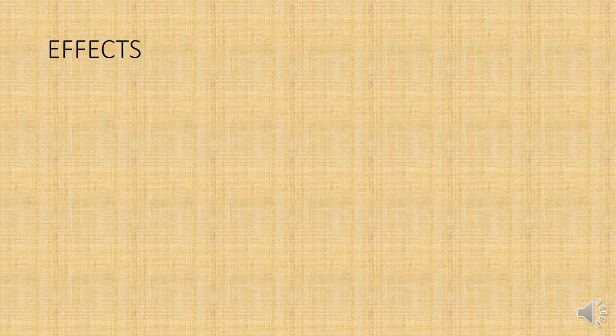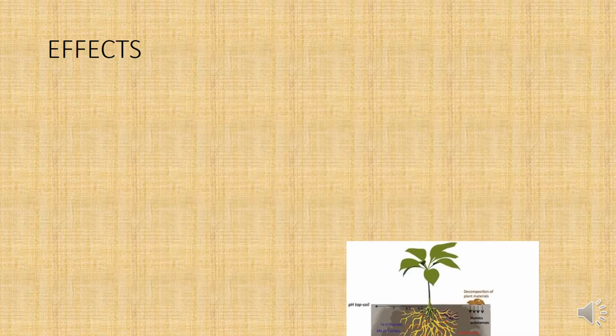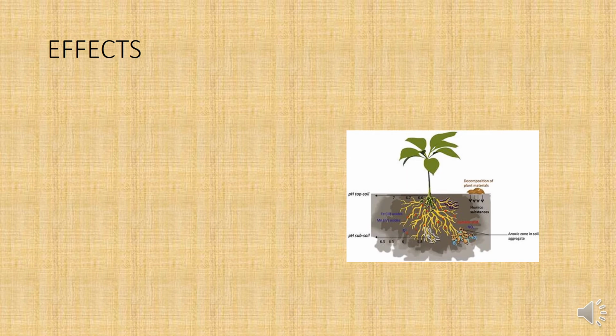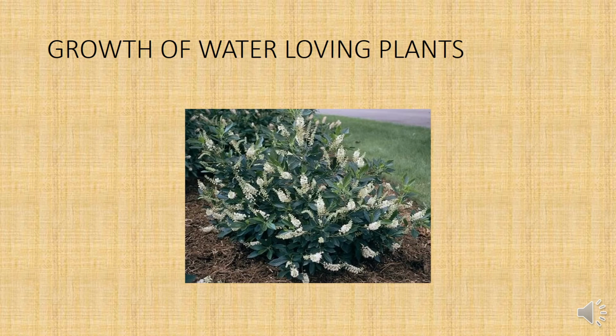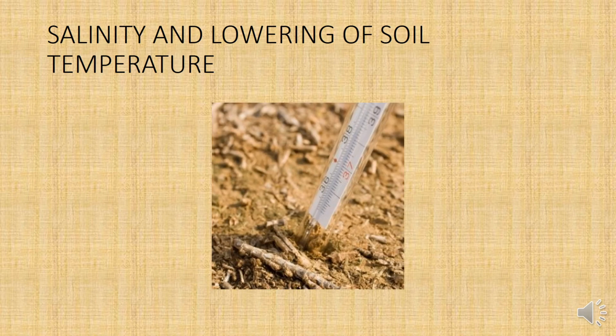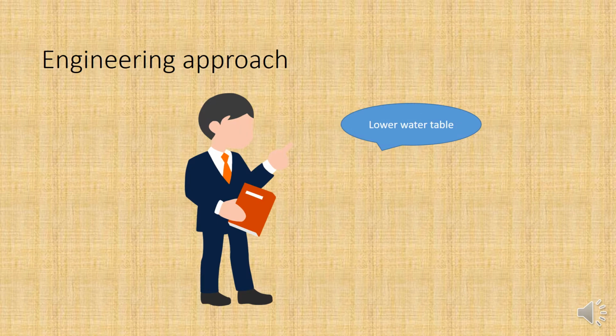There are various effects of waterlogging, such as anaerobic conditions prevailing in the soil of plants, which is known as anaerobic crop root zone. There is immense growth of water-loving plants other than those that are required. It often lowers the temperature of the soil. There are many effects of waterlogging, but all can be mitigated with the help of control measures.